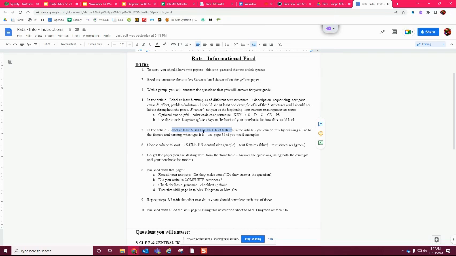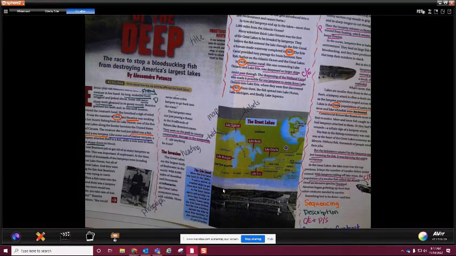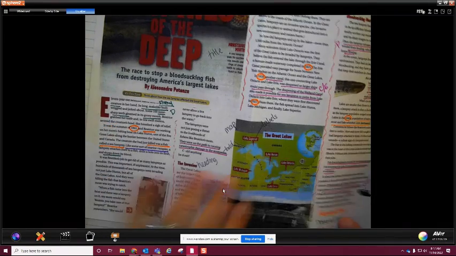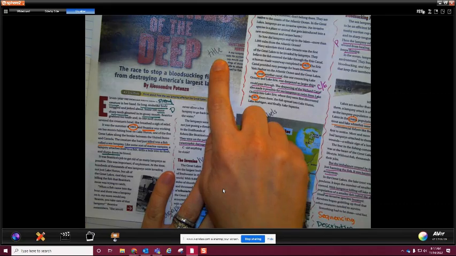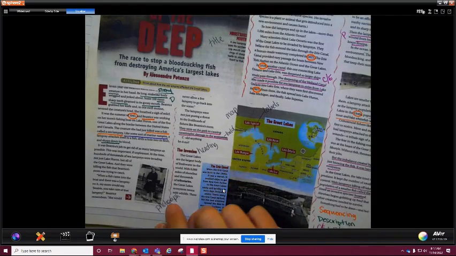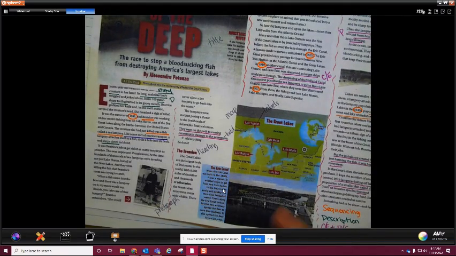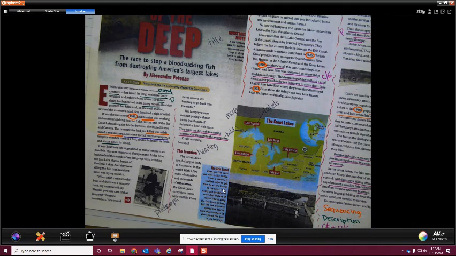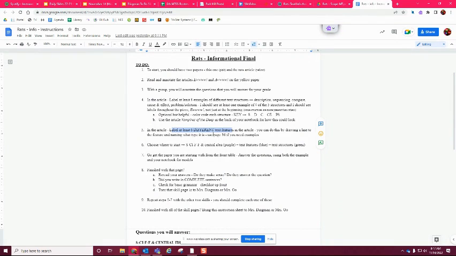Going back to what we did with Vampires of the Deep, we went in and labeled it. We said, this is the title, this is a map, this is a heading, this is a photograph. So on the U article, you're going to have to label at least 6 different text features.